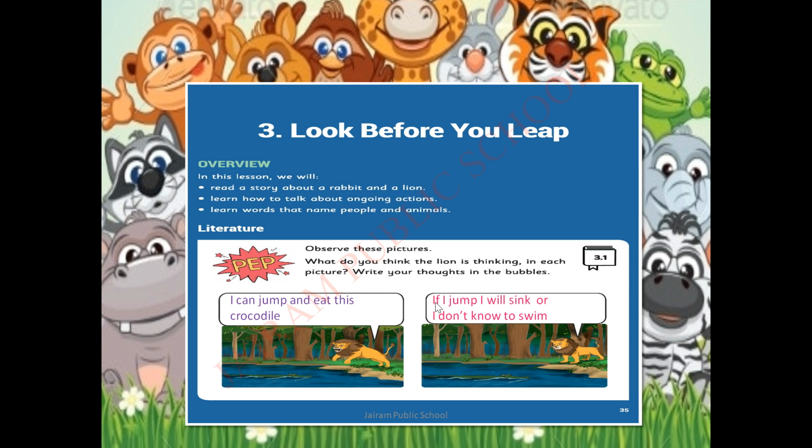I have given you an example. If I jump, I will sink. This is one example. Or it may be thinking like this: I don't know how to swim. If I jump, what will happen? I will sink in the lake. Am I right? So before doing anything, we should think and then we have to act. That is the theme given here.